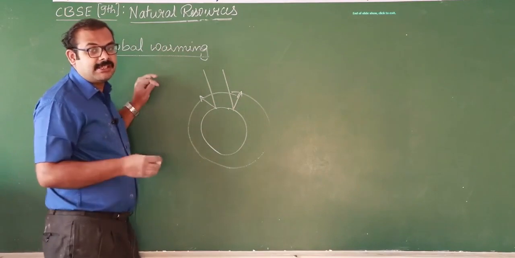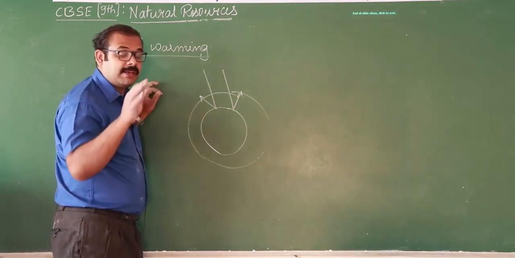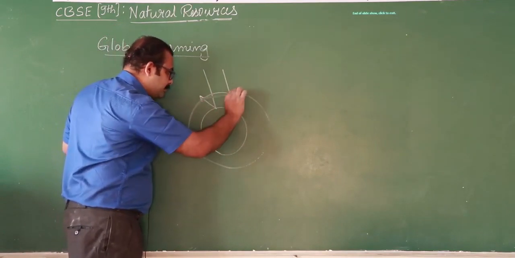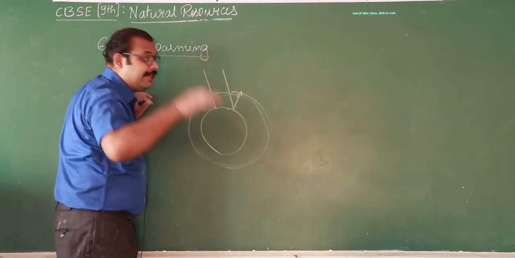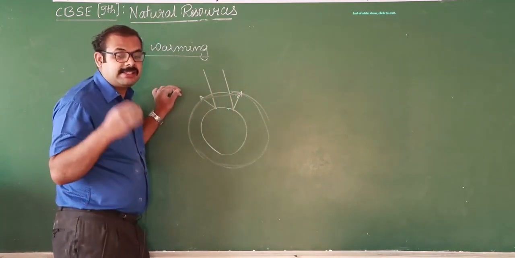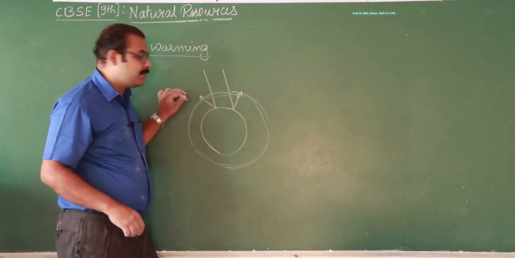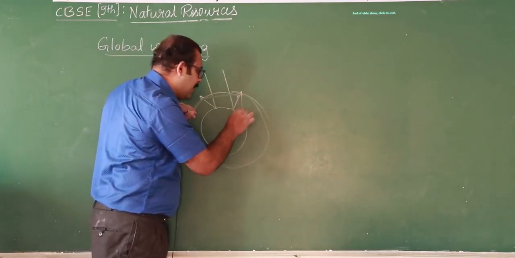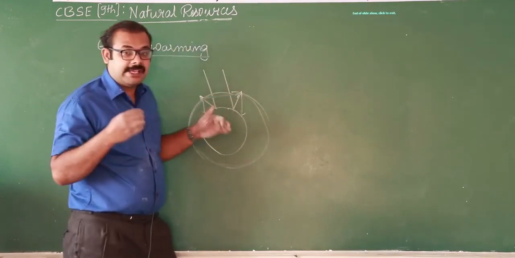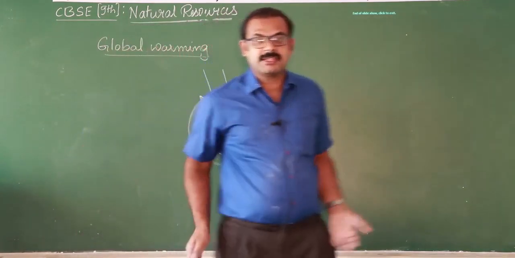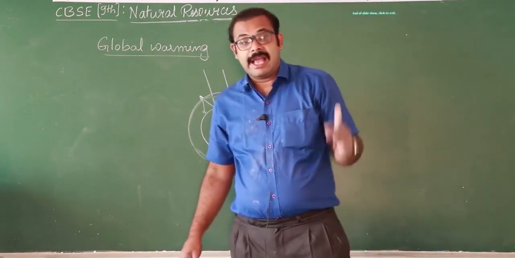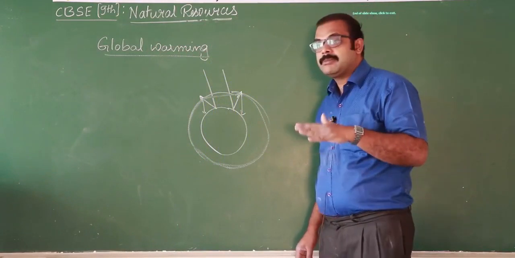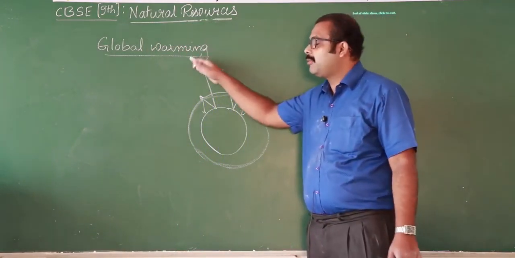So if the concentration of carbon dioxide is more in the atmosphere, it acts as a blanket. It prevents the escape of heat from the earth, so the re-radiated rays are sent back to earth. Means the extra energy which is going away from the earth is sent back to earth only. As a result, this increases the temperature of the earth. This increase in the temperature of the earth is what we call global warming.